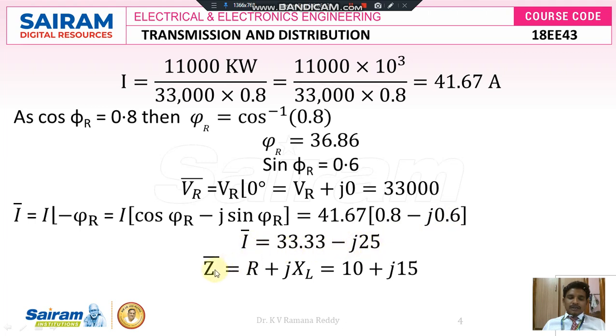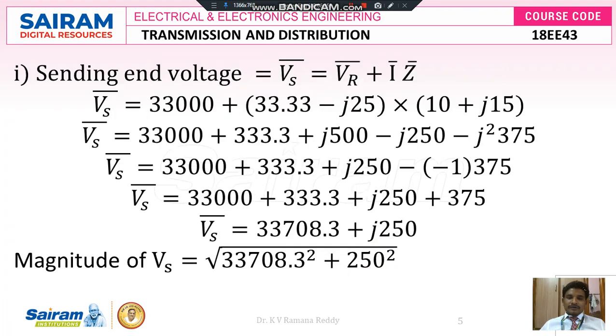Similarly, as we know, the overall impedance of the transmission line Z bar is equal to R plus j XL. In the problem itself they gave that line resistance is 10 ohms and line inductive reactance is 15 ohms. So the overall impedance Z is R plus jXL, that is 10 plus j15. Now I want to find the sending end voltage. The sending end voltage Vs bar is the vector sum of the receiving end voltage plus I bar into Z bar.